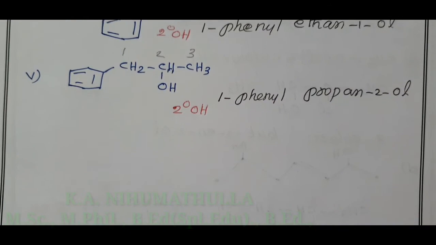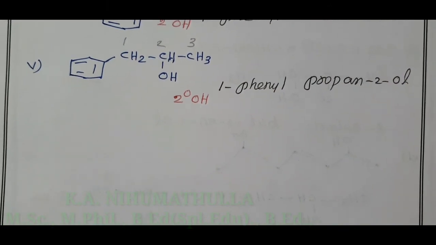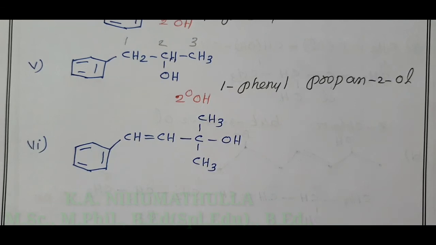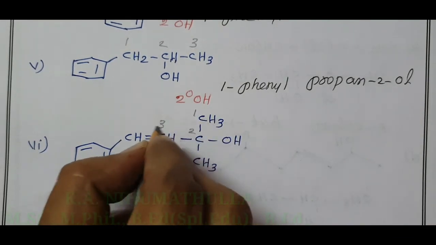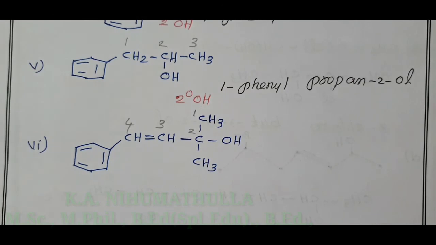Now, the last example in the in-text question is, this is our sixth in-text question under the IUPAC name and classification of primary, secondary and tertiary alcohol. Now we have to give the number. OH should get the lowest number, 1, 2, 3, 4. In the second carbon we have one OH and CH3, in the third carbon one double bond, in the fourth carbon one phenyl. 4 carbon atoms, root word but, carbon double bond, en, OH, ol.